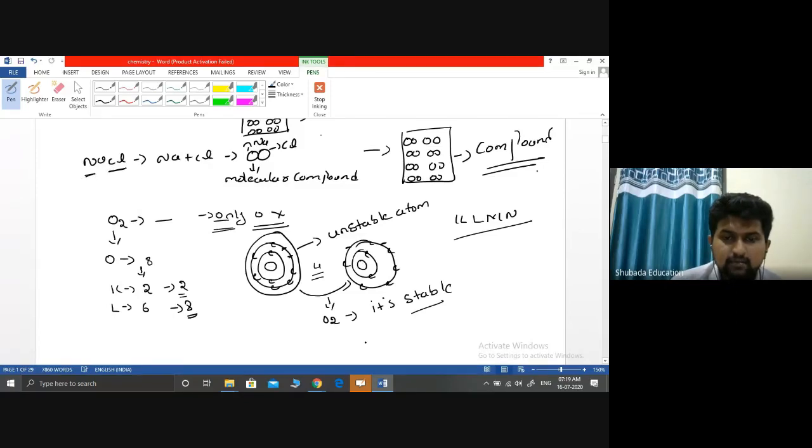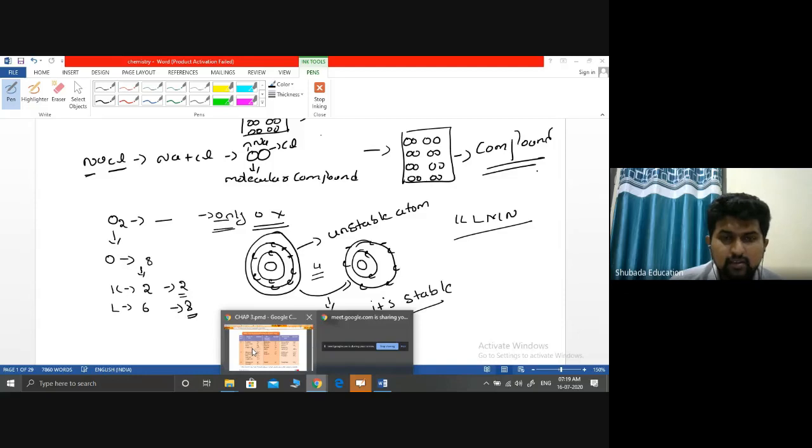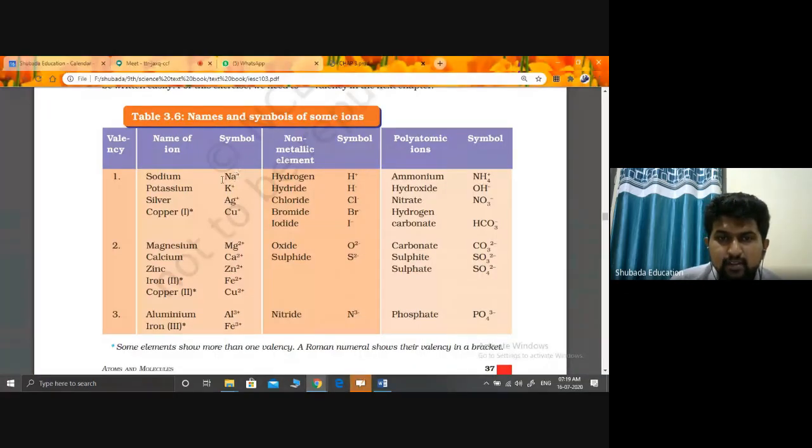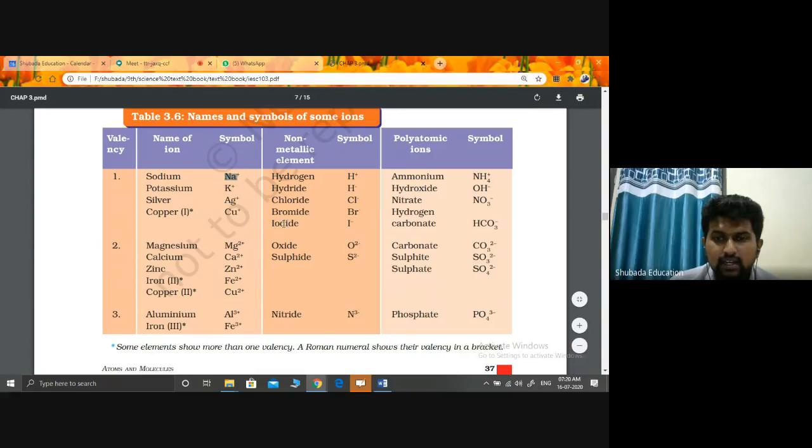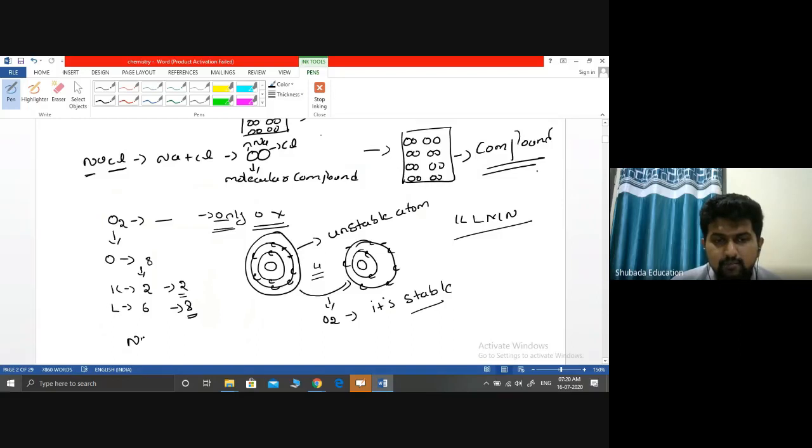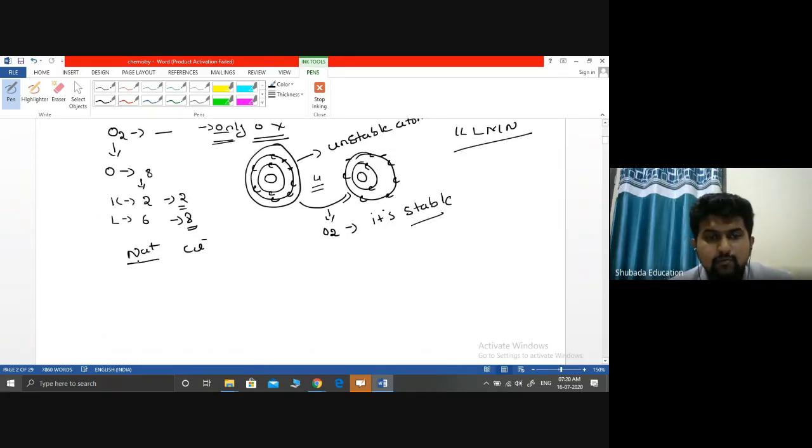In the same way, Na and Cl. Na is a positive ion, a donor. Cl is an acceptor, negative. That is cation and anion. When the combination makes Na plus Cl minus, it indicates Na has an excess electron and Cl has a deficiency.